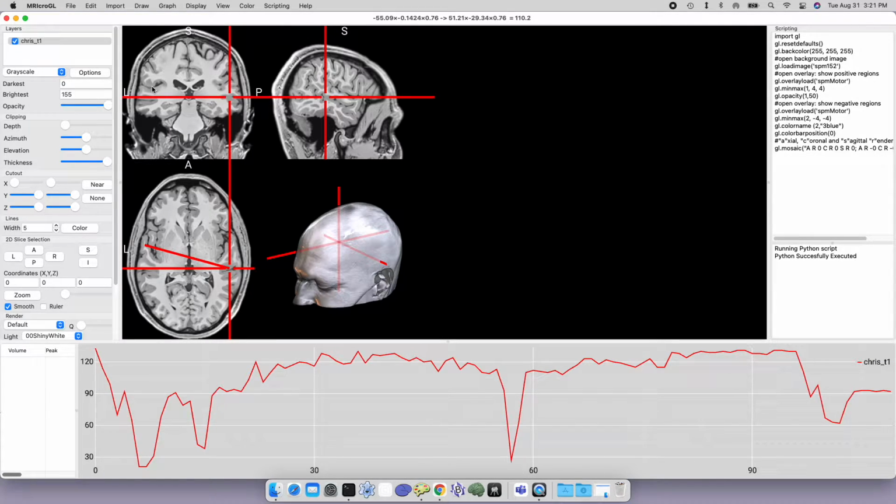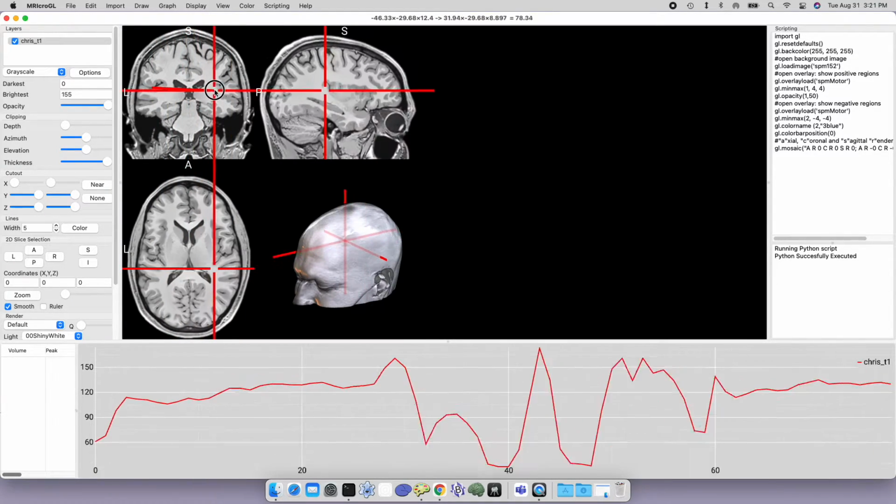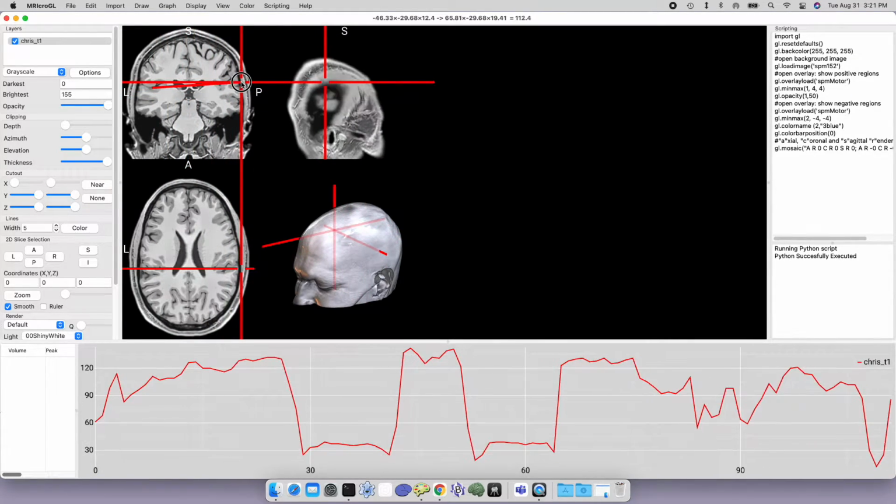So for example, if I drag with this tool so that I have a line intersecting the two ventricles that are dark on this T1 scan, you'll see that the regions where the line is going through the ventricles are darker, with a brightness of about 30, whereas in white matter the brightness gets to the range of about 120. And so sampling across lines is a very useful way to look at intensities as a histogram across the line.